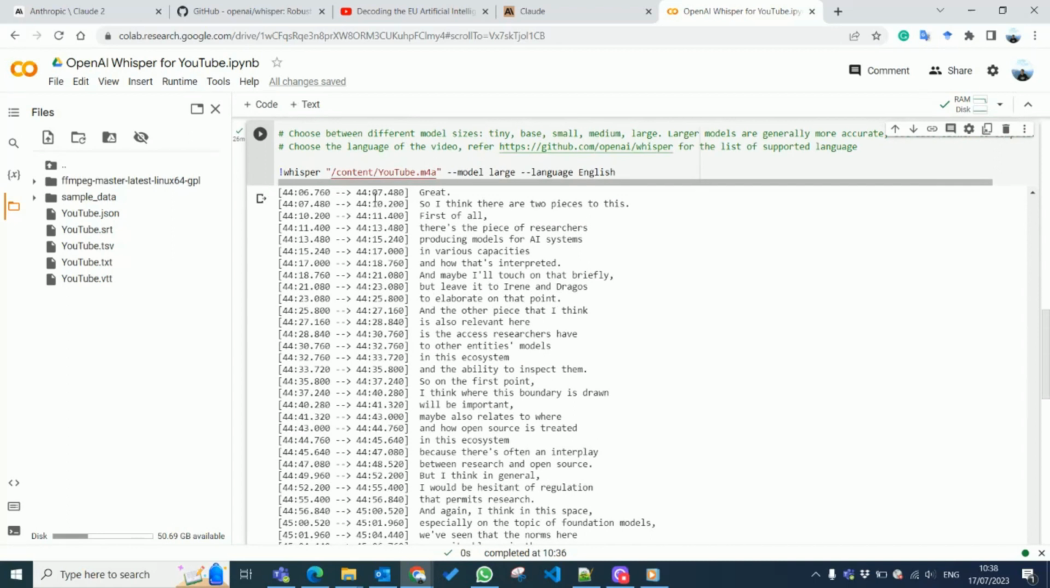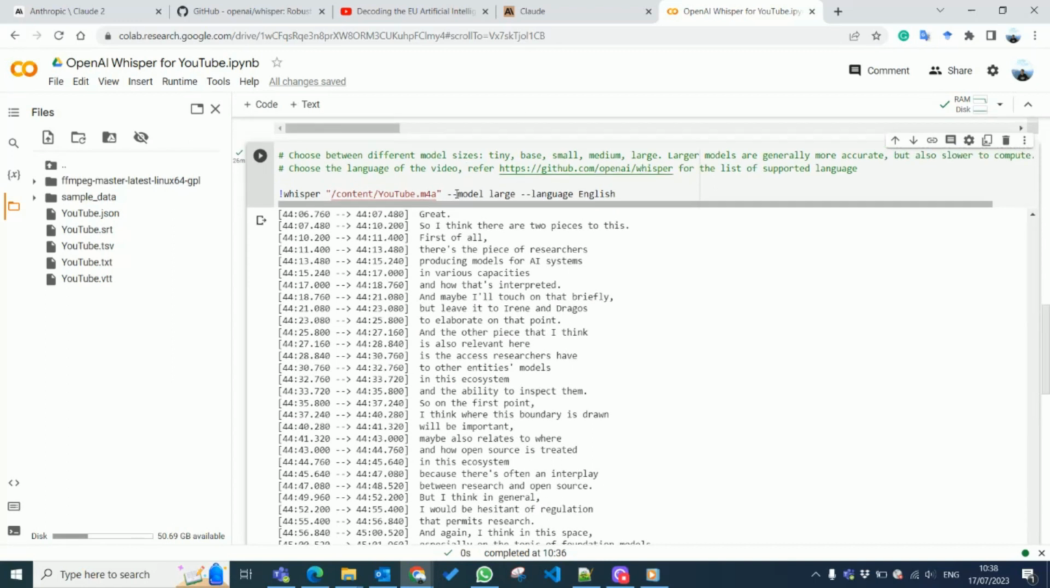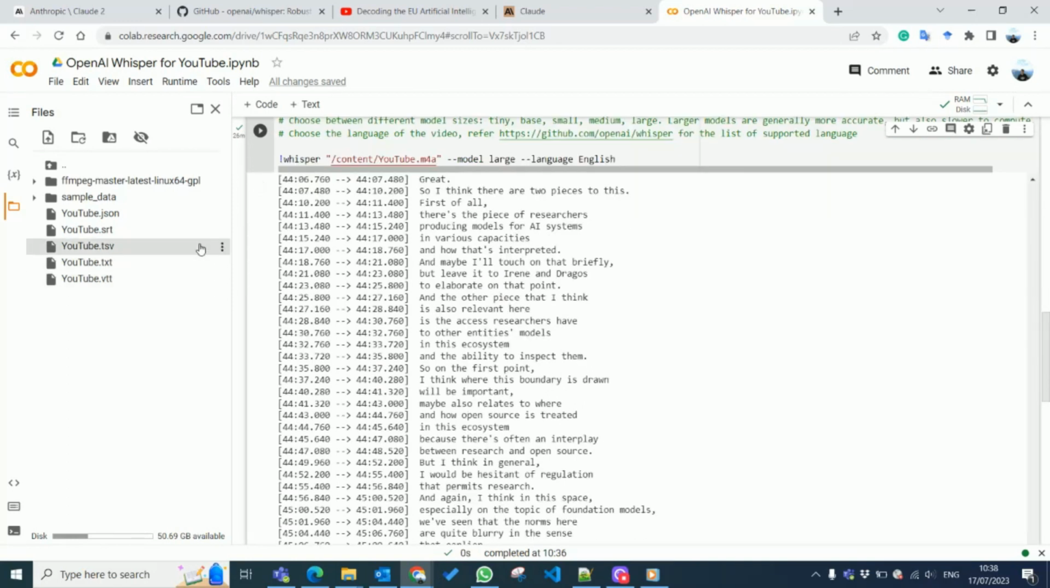This workflow is for transcribing a YouTube video. You give the YouTube link, then it will download the YouTube video and convert it into a video file. But if you have the video file already, then you can skip the previous step and just start from this step, putting your video file location after the Whisper function. Then everything should work. Let's download these files.